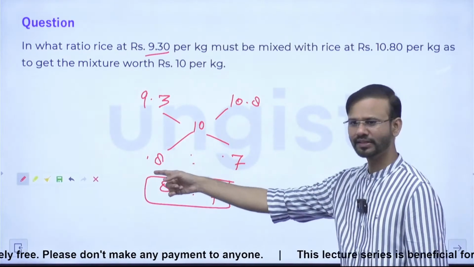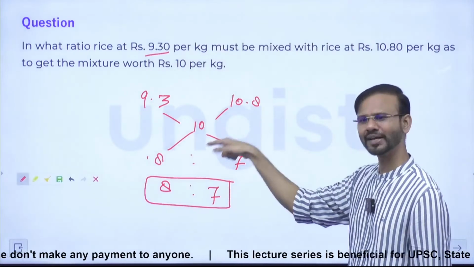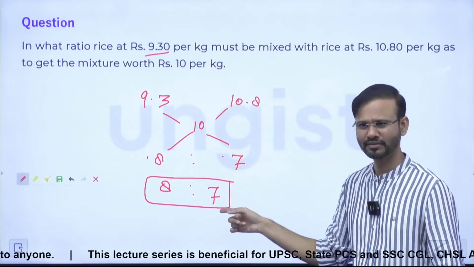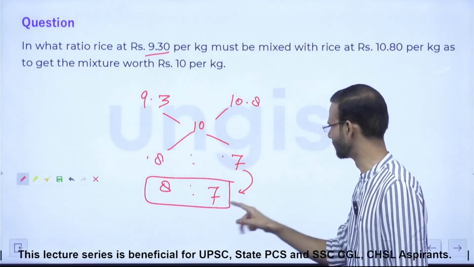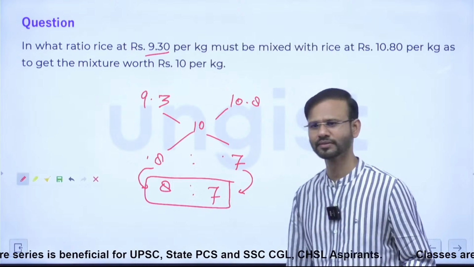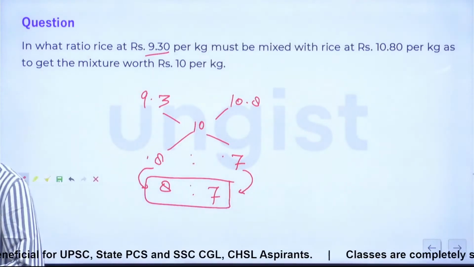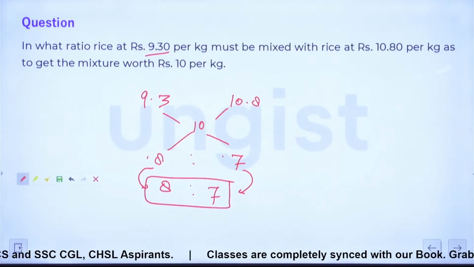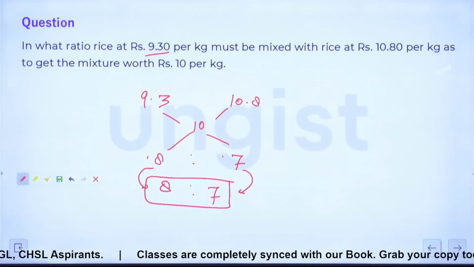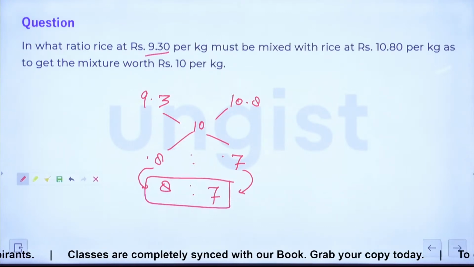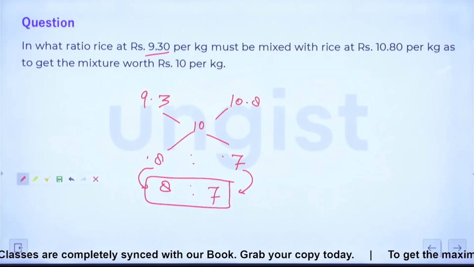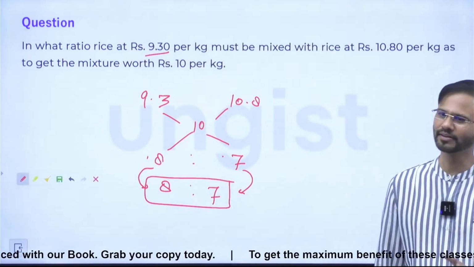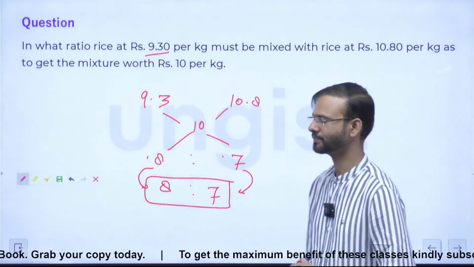See, the difference is what? 0.8? 10.8 minus 10. This number will be multiplied with 10 and this will also be multiplied with 10, right? Both the numbers will be multiplied with 10, correct? Yes, everybody fine now? Is it clear? Everyone? Fine now? Sure? Okay. All right.